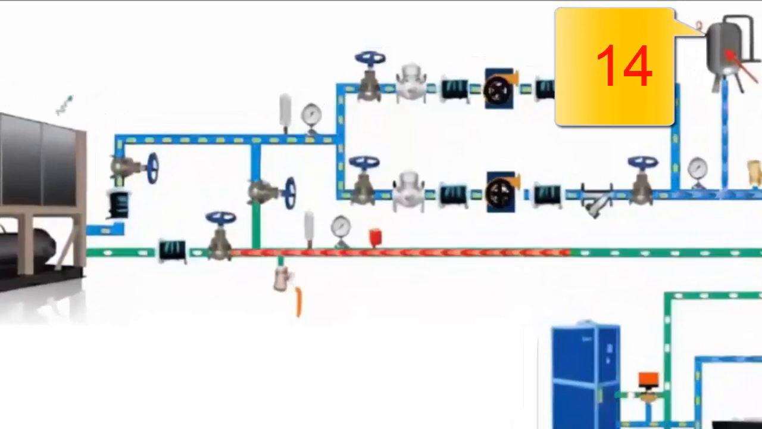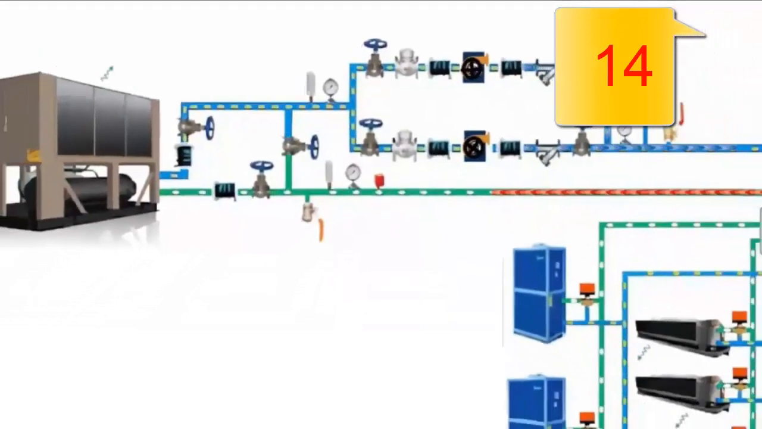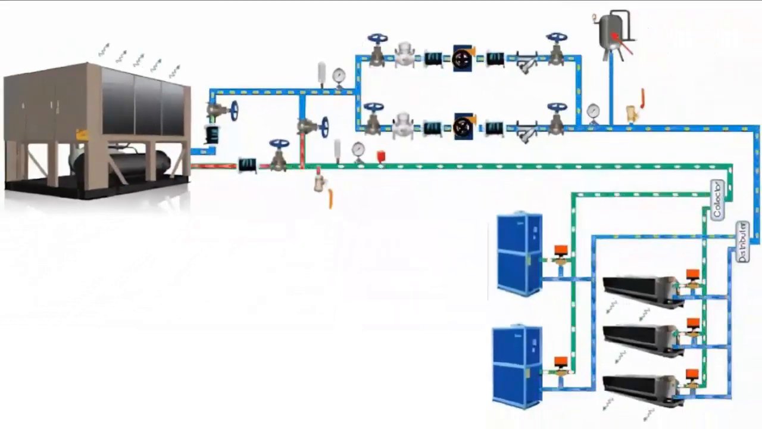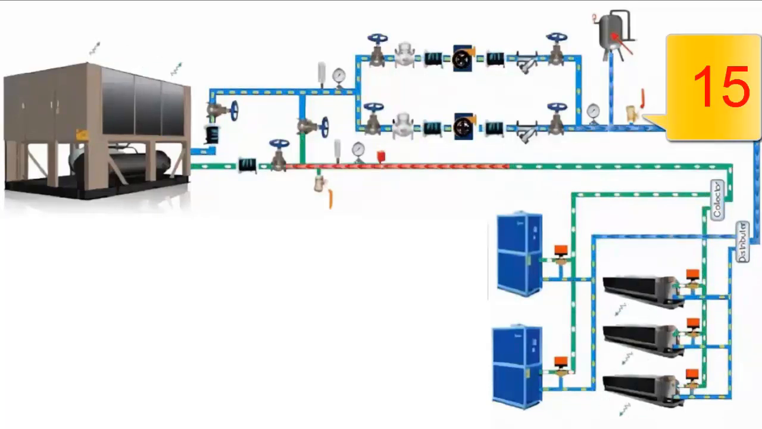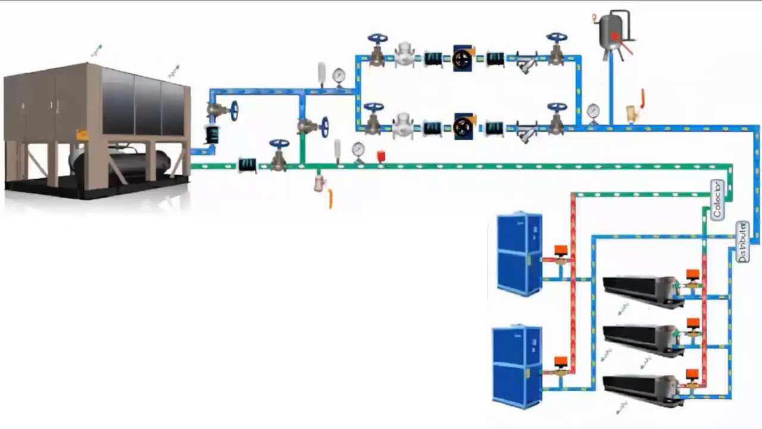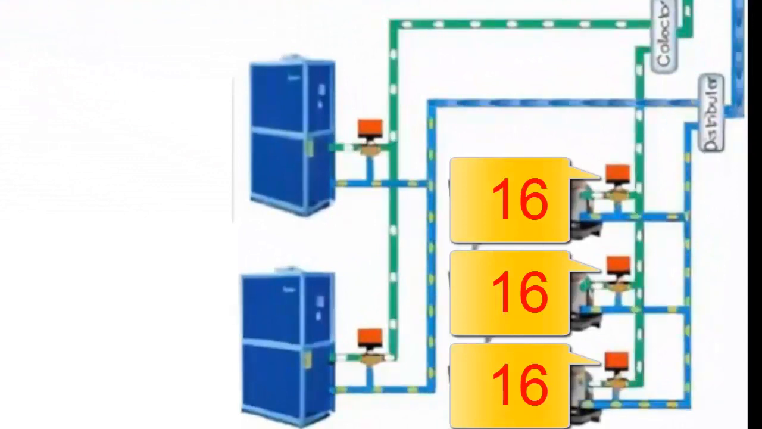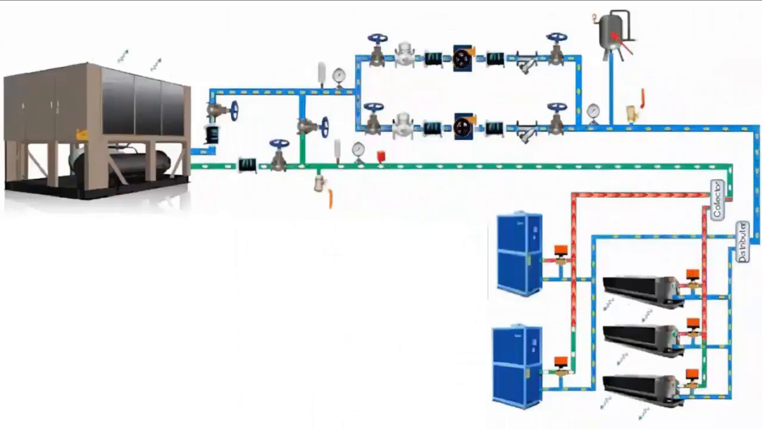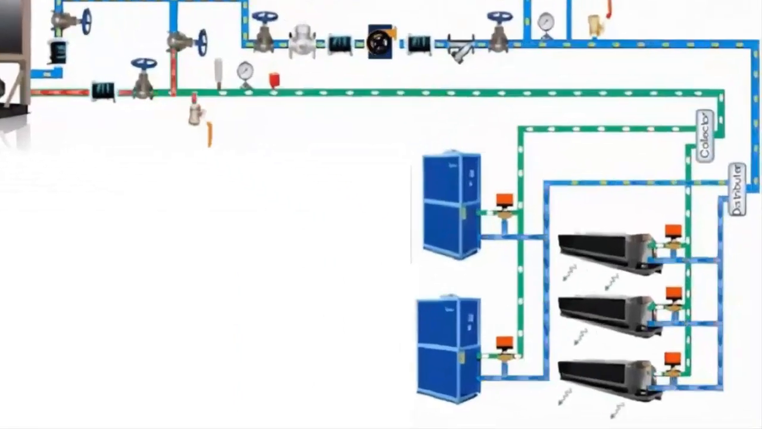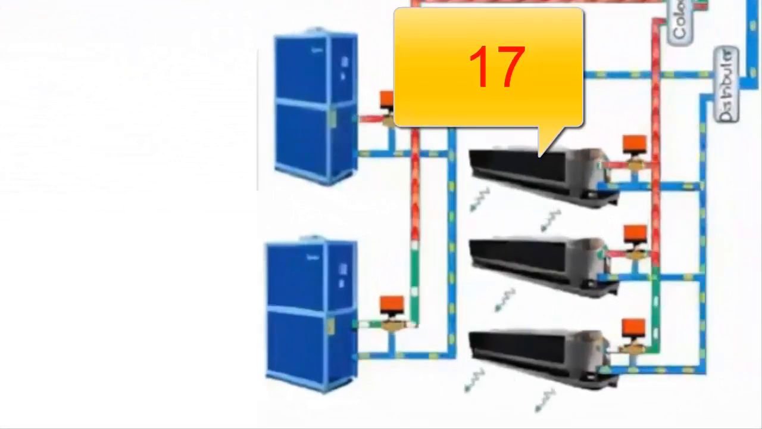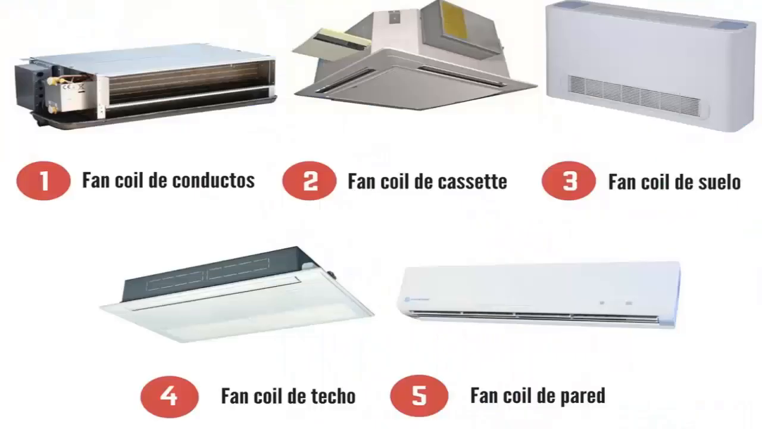14. Expansion tank. To absorb changes in water volume due to temperature changes. 15. Air purge. To remove air from the pipes. 16. Three-way valves. To regulate the necessary flow of chilled water for the application. 17. Application. It is the point where chilled water is required, such as fan coils or air handling units.